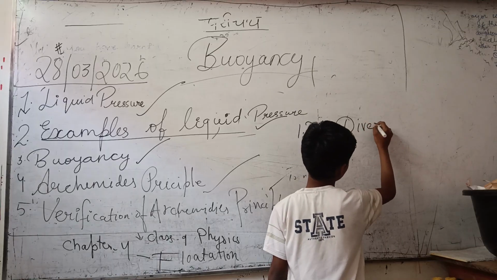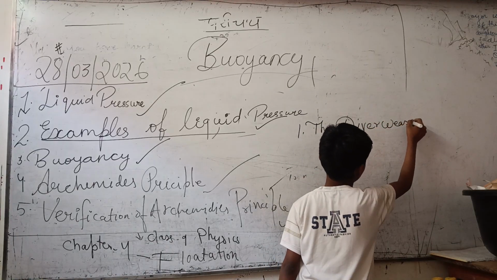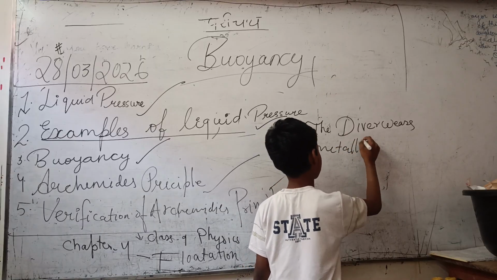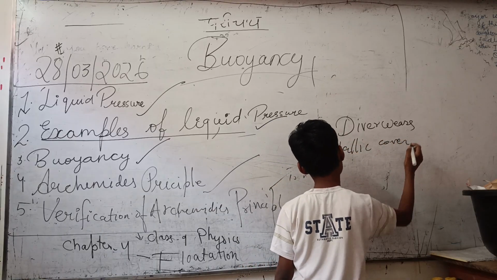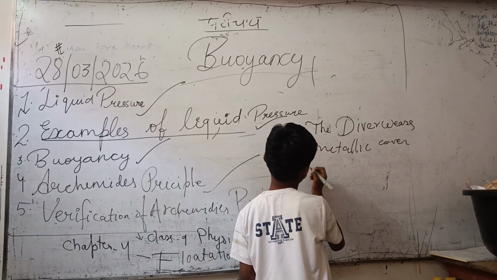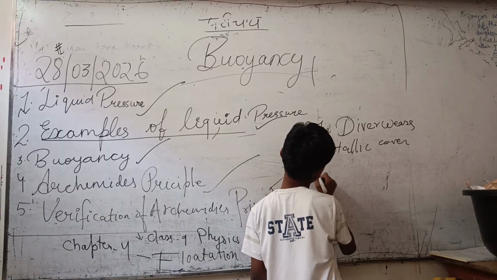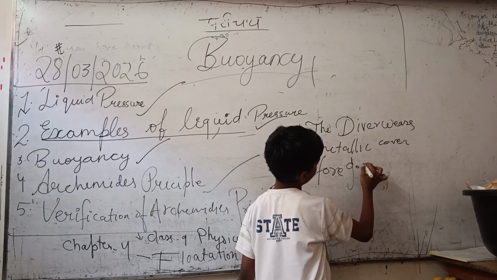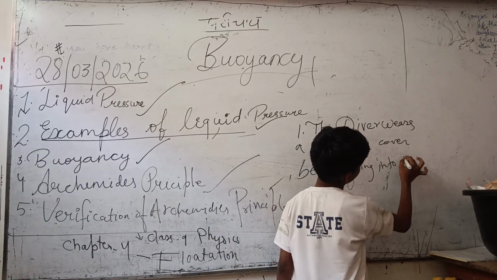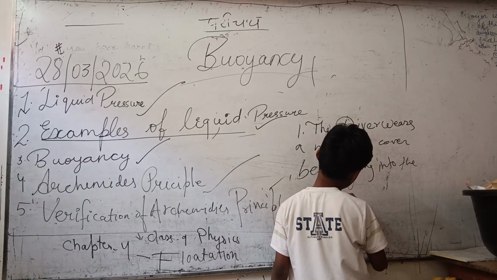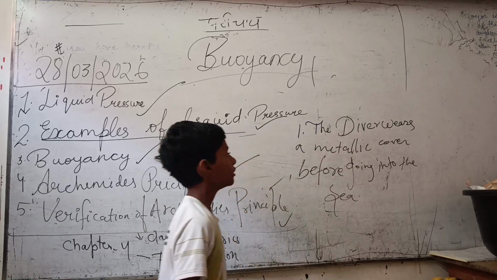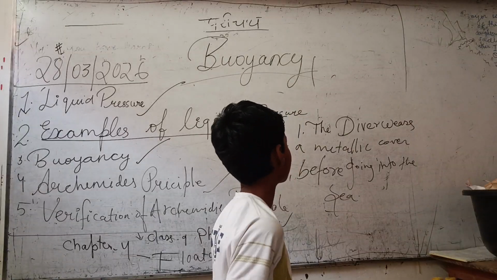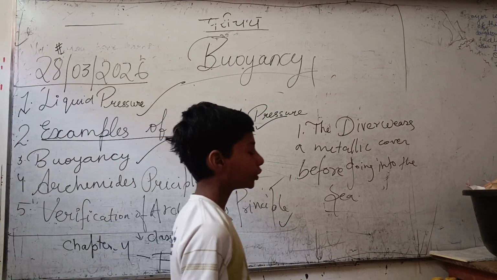The first example is that a diver wears a metallic cover before going into the sea.